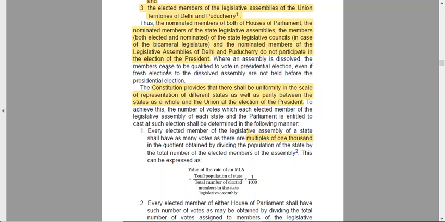When an assembly is dissolved, the members cease to be qualified to vote in the presidential election, even if fresh elections to the dissolved assembly are not held before the presidential election. So even if fresh elections are not held before the presidential election, the current council will obviously hold the position, but even then we will not be calling them.